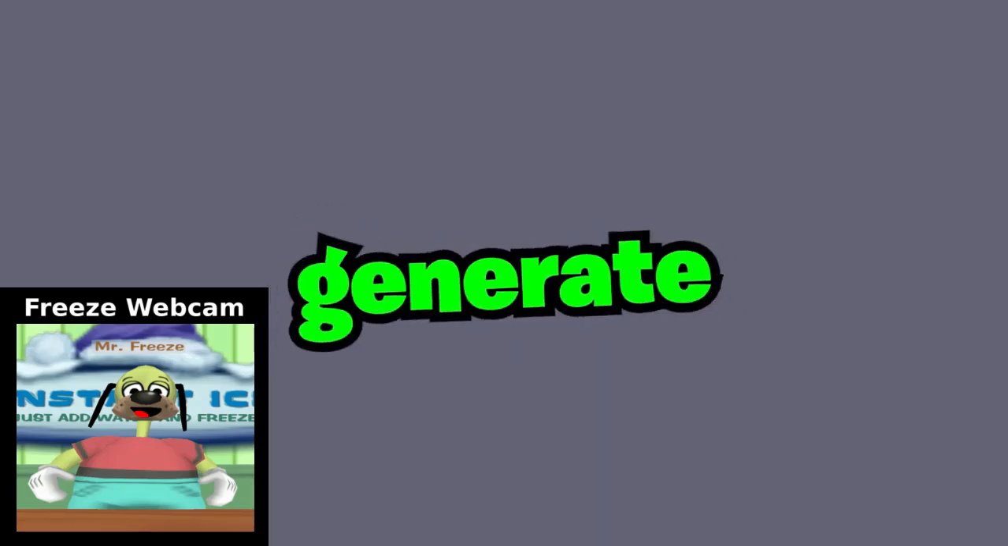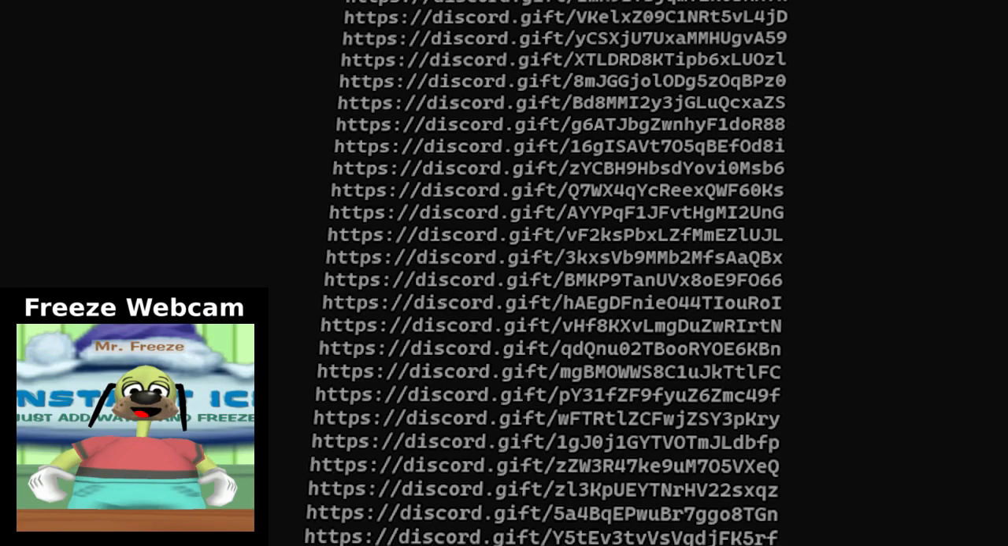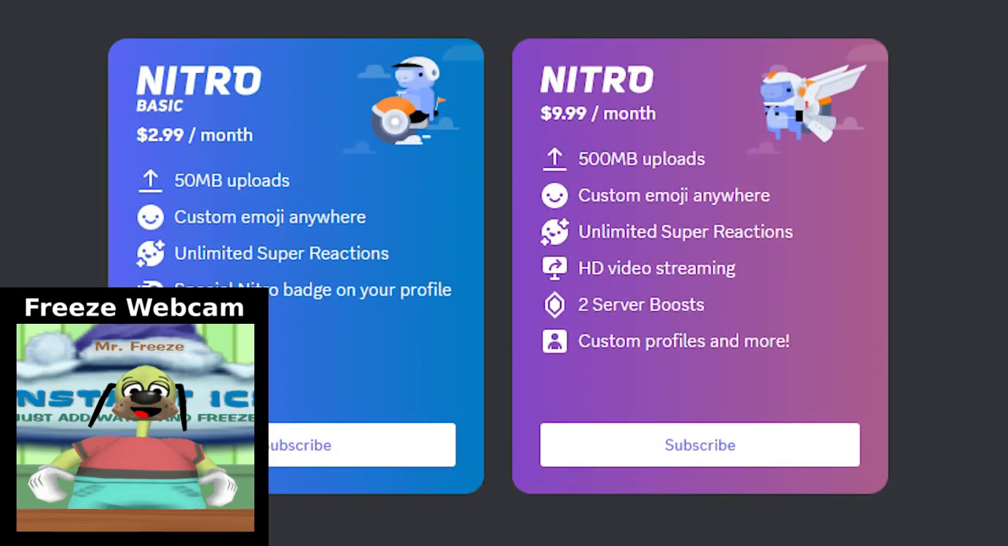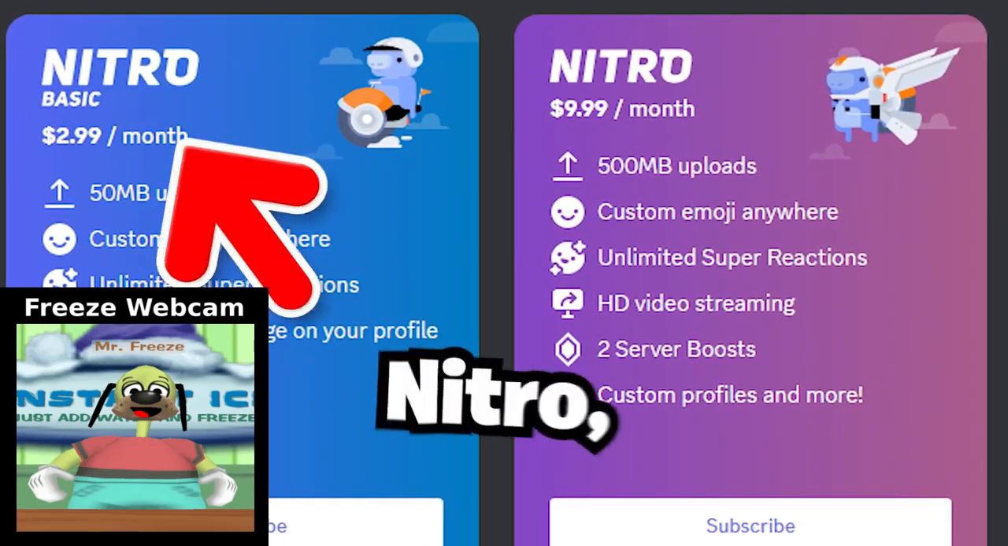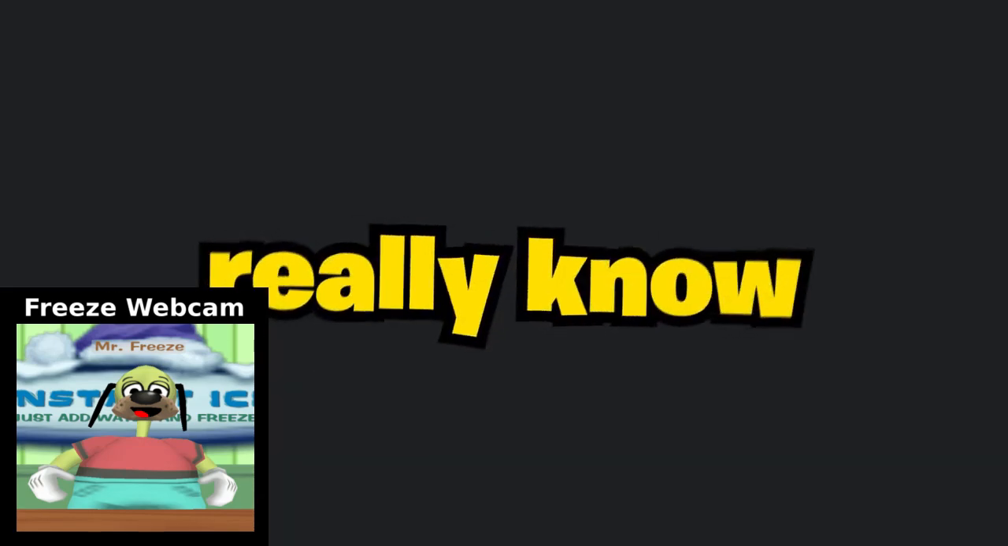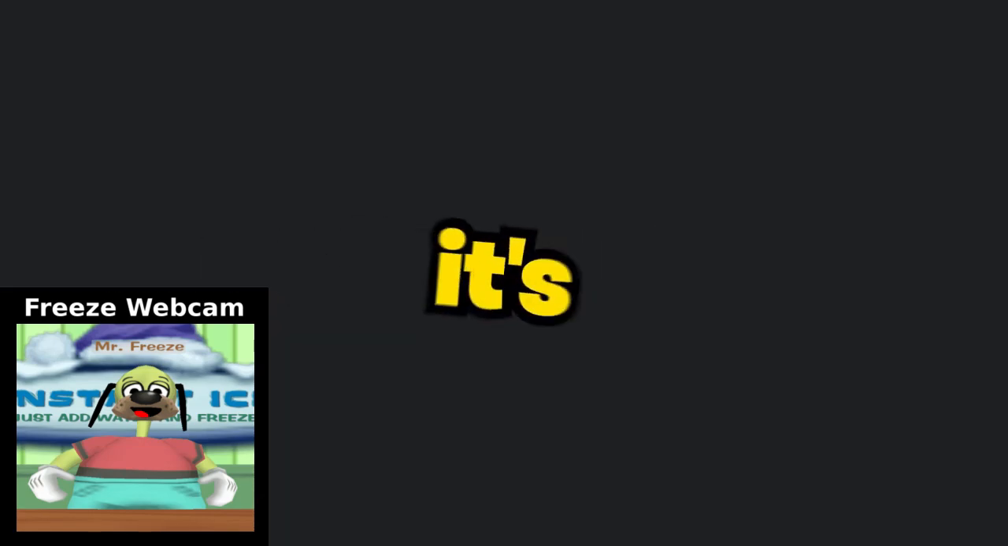So I found a way to generate Discord Nitro for free by using AI. Well, kind of. Now, what is Discord Nitro? Discord Nitro is a subscription tier that is split up into two versions for Discord: Nitro Basic and Nitro. I don't really know why both versions are called Nitro, but it's whatever, I guess.